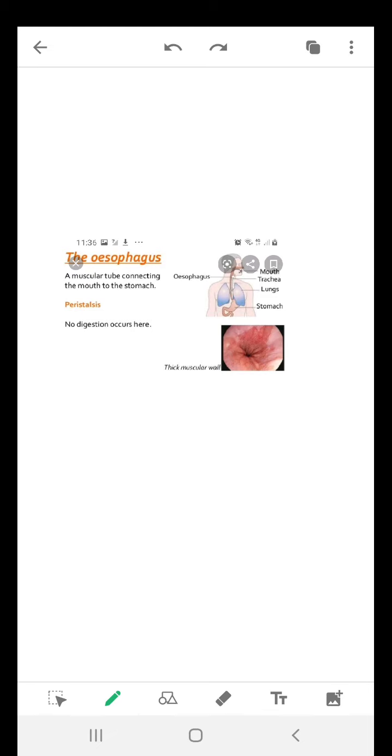After that, you can see that there is a word peristalsis written over here. What is this? And a question arises over here as well: whether digestion takes place in the esophagus or not. So the answer is no. Digestion does not occur in the esophagus. Why? Because the function of the esophagus is just to provide the connection between the stomach and the mouth, and it performs a kind of special movement. That movement is called peristalsis.